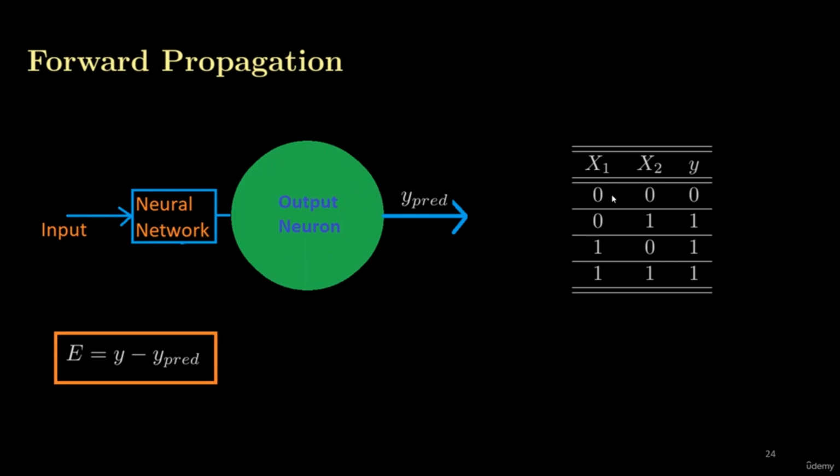This is our data set. We have 4 samples. In the first sample, both the inputs are 0, that is the values of both features are 0, and the label assigned to the first sample is 0. The labels for the next 3 samples are 1. So we will pass this data set step by step to the neural network and get the predictions. Then we will compare the predictions with the actual label of the data set, and if there is an error, we will calculate that error for the back propagation.